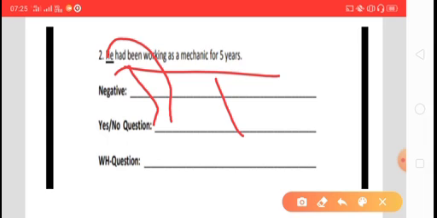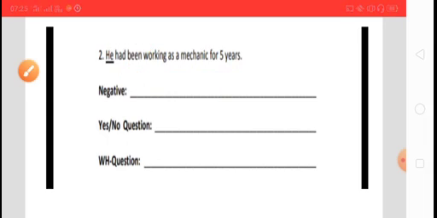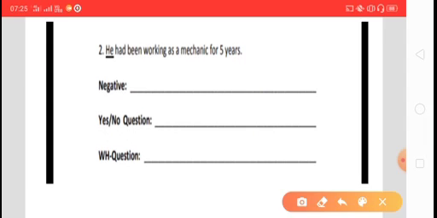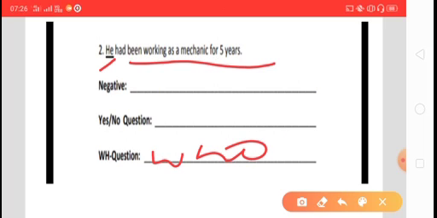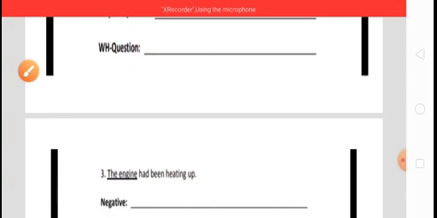Now move to the third question, the WH question. That is quite easy. Use the word "who", and it will be easy to create the WH question. Who had been working as a mechanic? Instead of "he", we have to use "who". Here we have to write "who", and then the rest of the things. It will be easy to create the WH question.